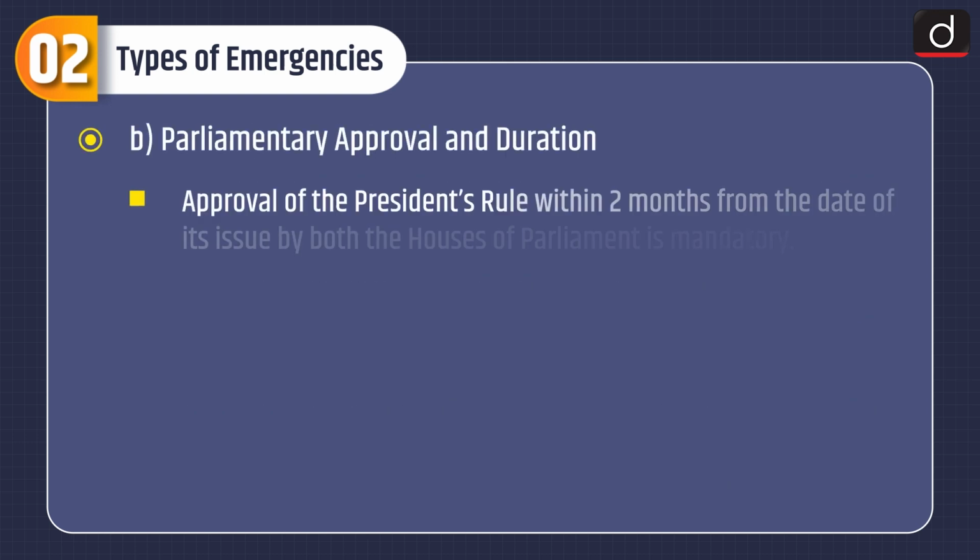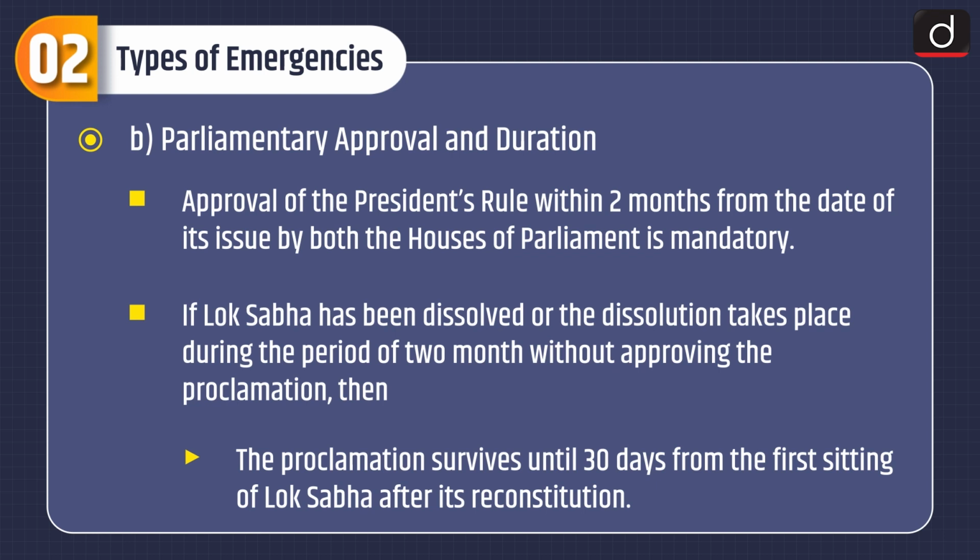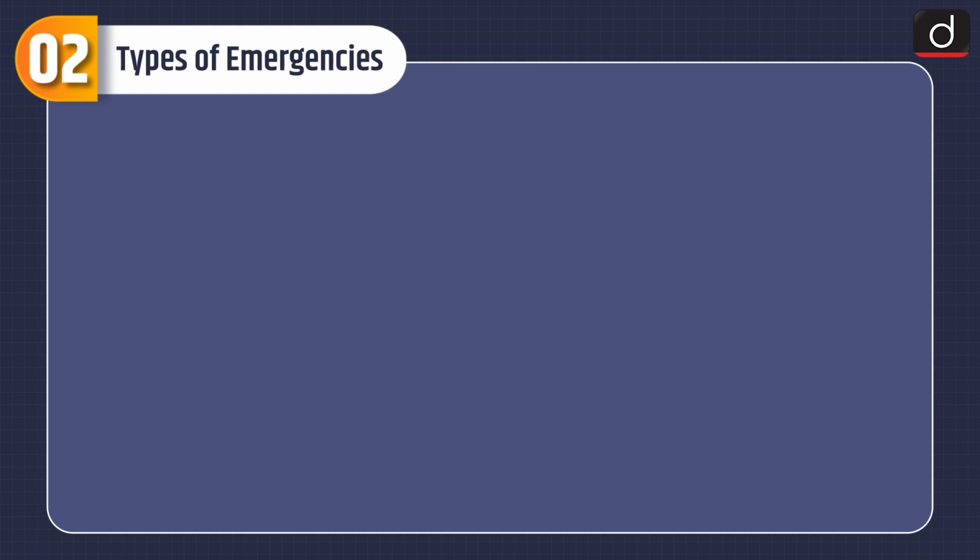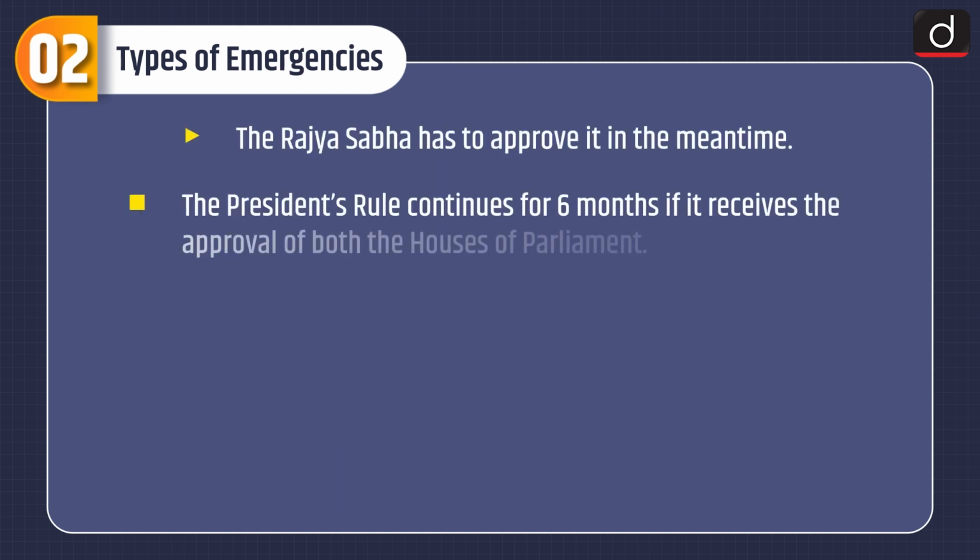Parliamentary approval and duration. Approval of the President's rule within 2 months from the date of its issue by both the Houses of Parliament is mandatory. If Lok Sabha has been dissolved or the dissolution takes place during the period of 2 months without approving the proclamation, then the proclamation survives until 30 days from the first sitting of Lok Sabha after its reconstitution, and the Rajya Sabha has to approve it in the meantime.